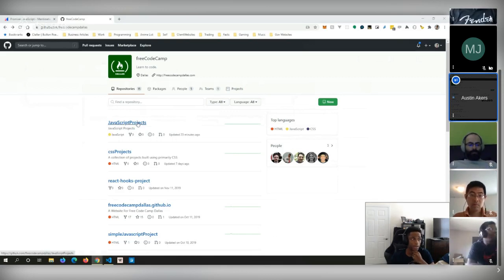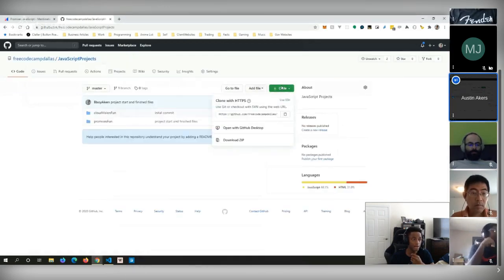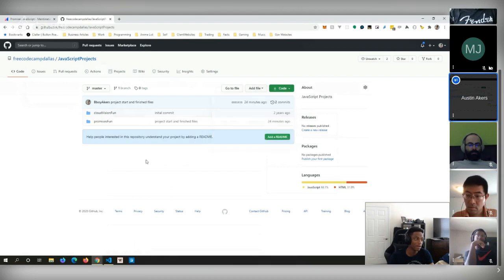But what we'll do now is we're going to go inside our JavaScript projects. We're going to click that, and you can either download this as a zip and extract it, or you can go ahead and do a clone. So anyone here familiar with git commands? We can go ahead and clone the repository. All right. So we're able to do just that.